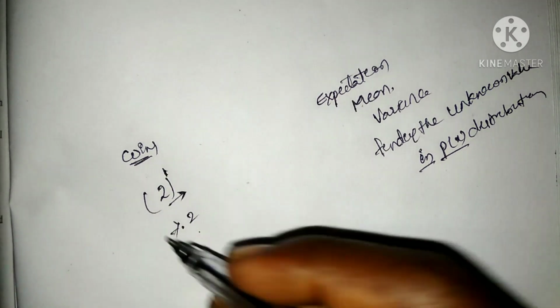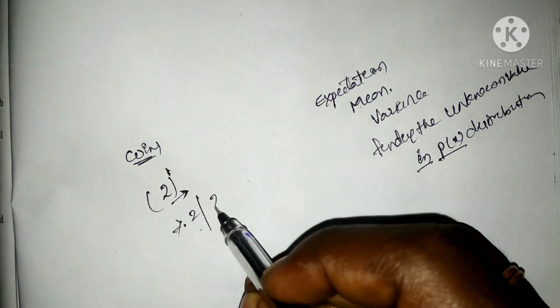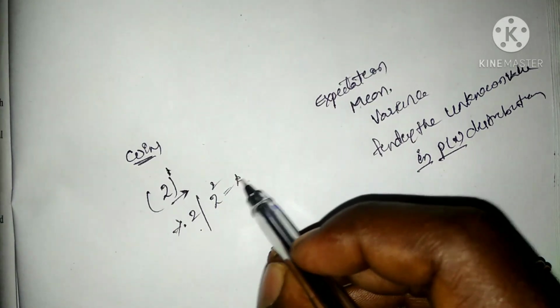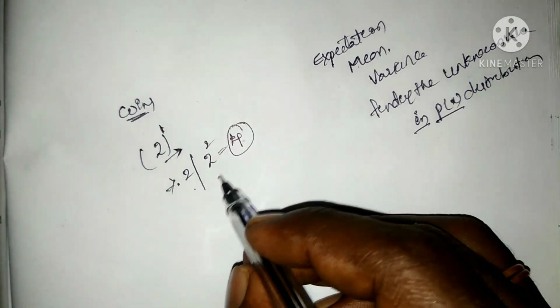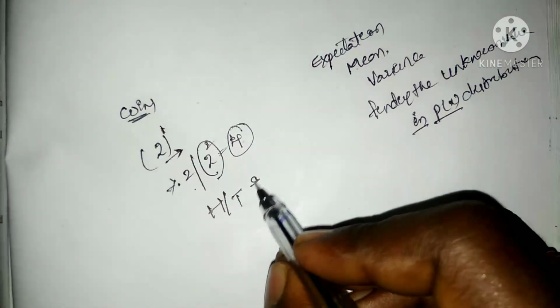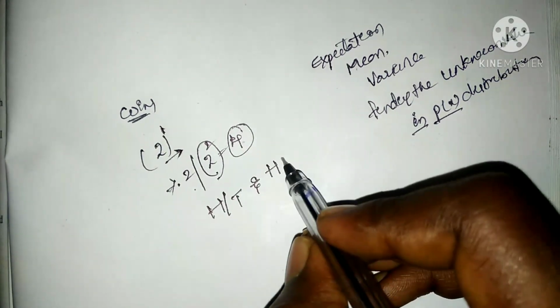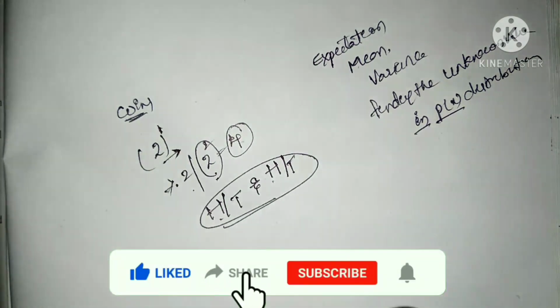If I toss it 2 times, that is 2 squared, that is 4. For the first toss we get heads or tails, for the second toss we get heads or tails, that is 1, 2, 3, 4. The total outcomes are 4.